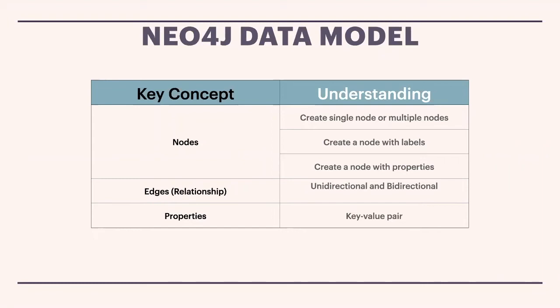Relationships can be unidirectional and bidirectional, and I will talk about that: what those relationships are with respect to unidirectional and bidirectional. The property is always a key-value pair. You can pass the key and get the value also.